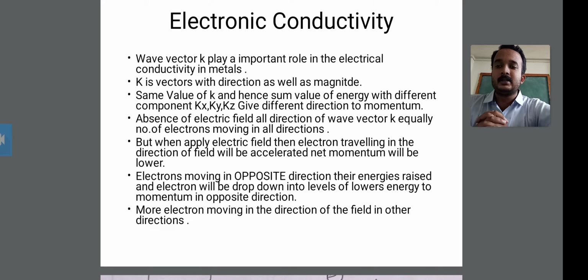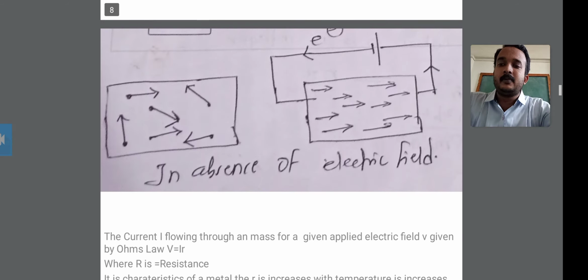The fourth point is the absence of an electrical field. In the absence of an electrical field, the wave vector k points in all directions, with an equal number of electrons moving in all directions. The first and second diagrams show the electrical field.